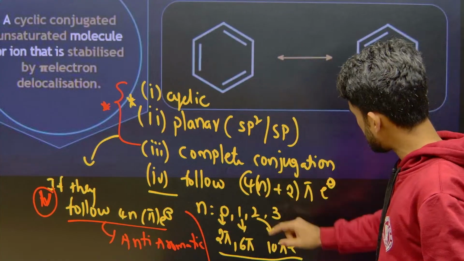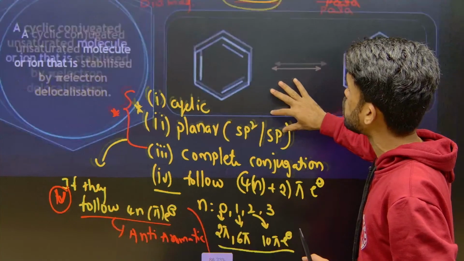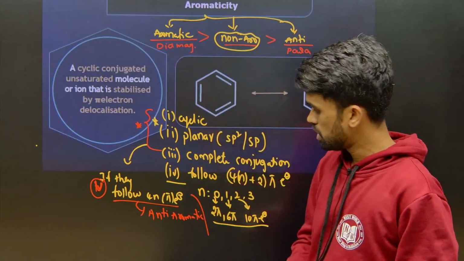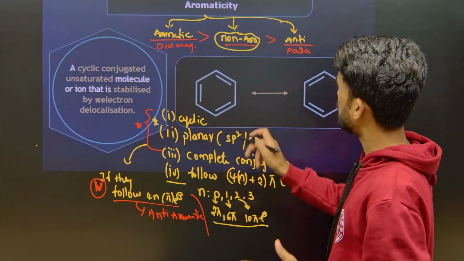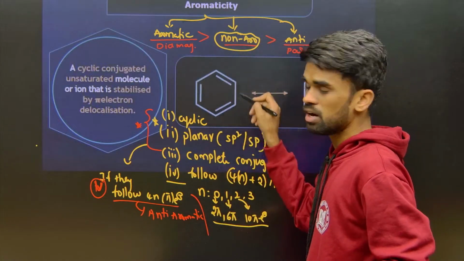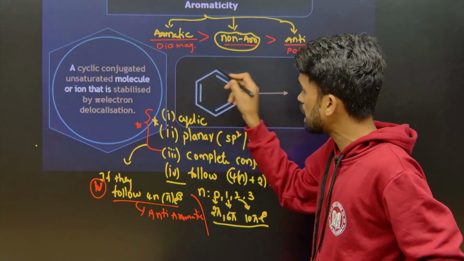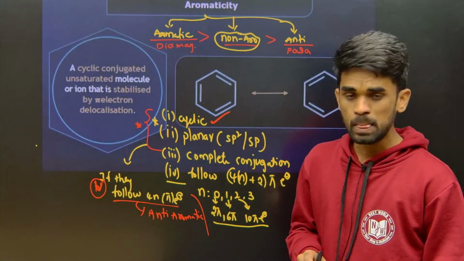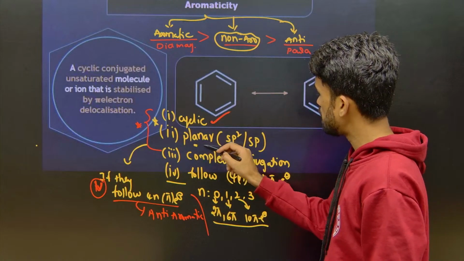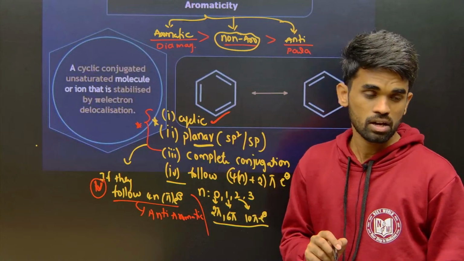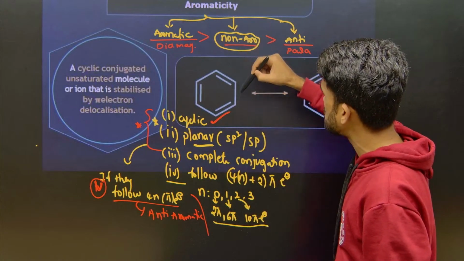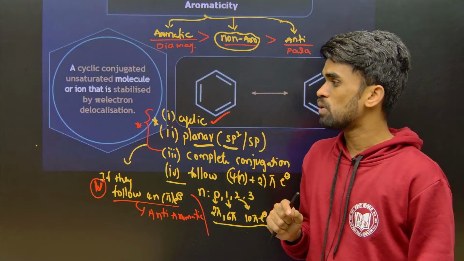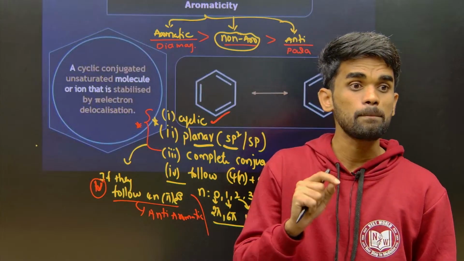Now the best, or first, example of aromatic compounds is the benzene ring. If you look here, benzene has a 6 carbon chain, it is a cyclic compound. So it satisfies the first condition of aromaticity. Next, it should contain planar carbons. All 6 carbons are sp2 hybridized in benzene. Sp2 means what geometry? We can say trigonal planar.